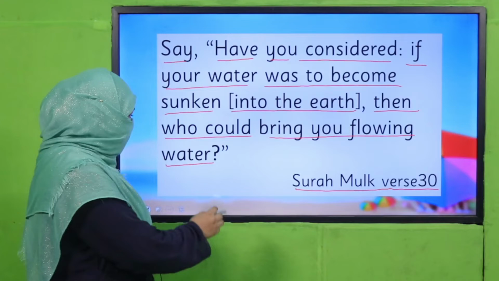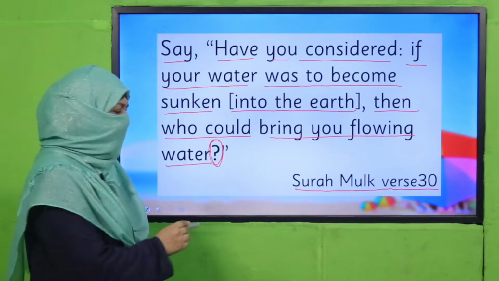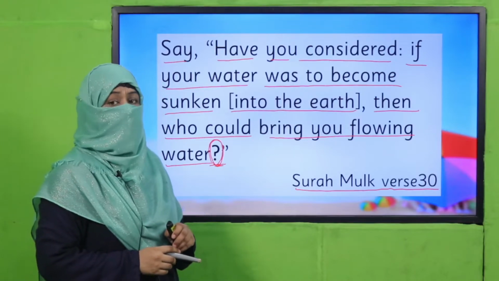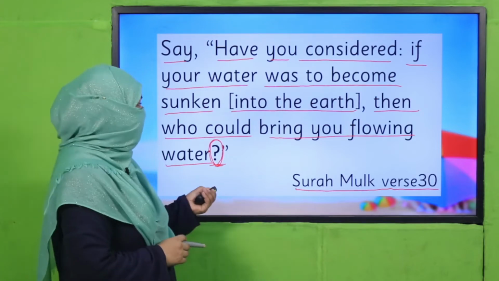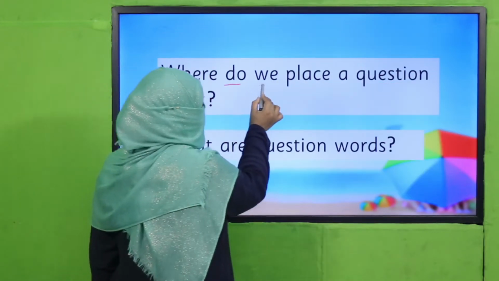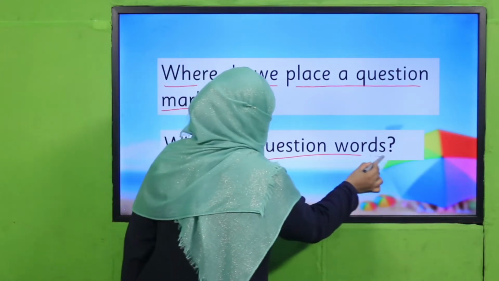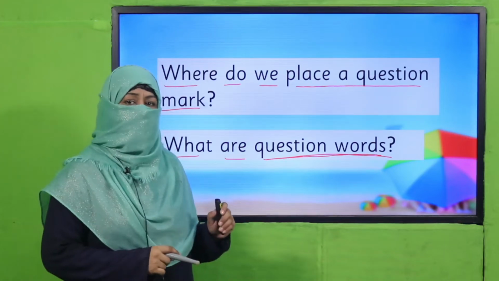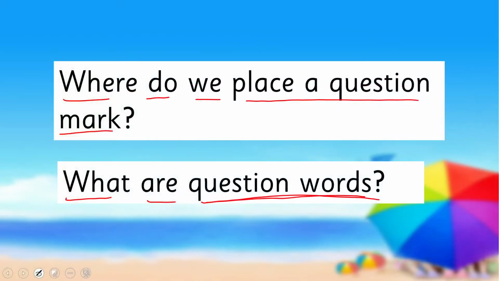Right? And beta, now look at this mark, what is it? We have talked about it. This is a question mark. When do we use it? Where do we place it? Do you remember? I have taught you all the details. So first you tell me, where do we place a question mark? And what are question words? Do you know about question words? If you know anything about it, pause the video, answer these questions to your teacher, and then come back.